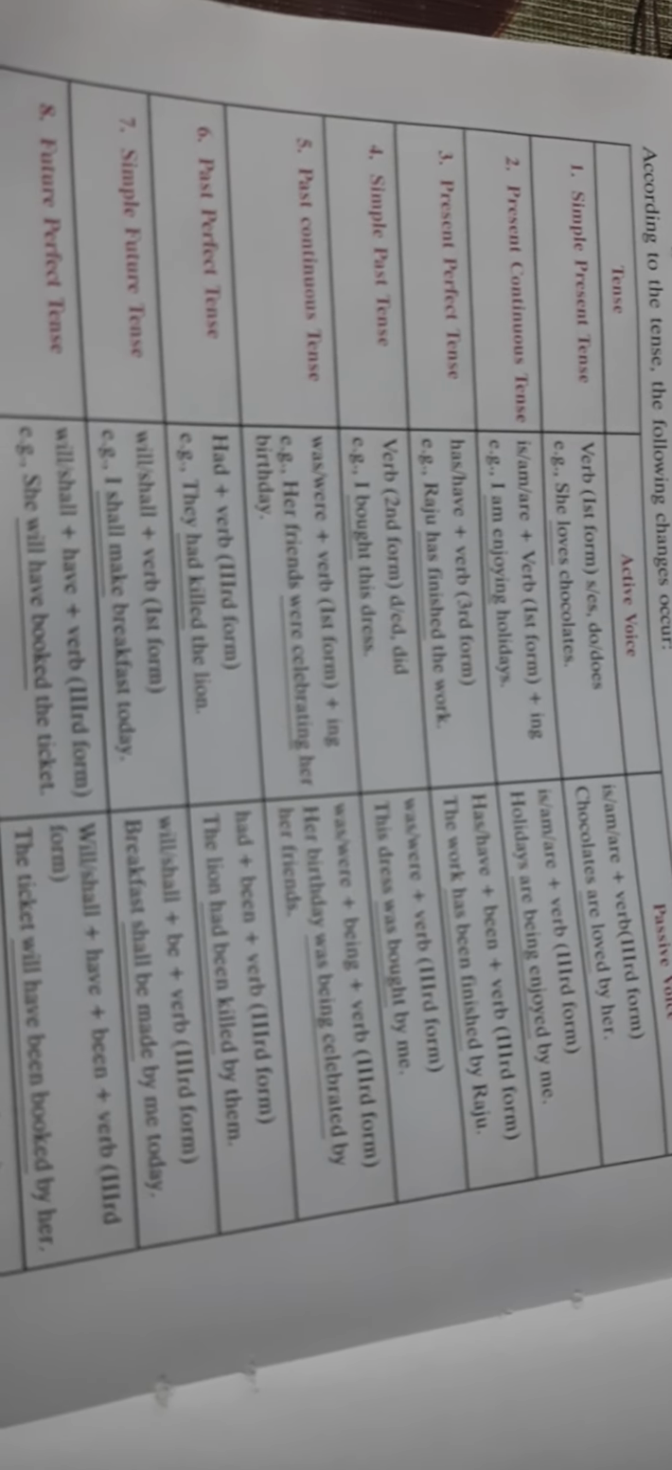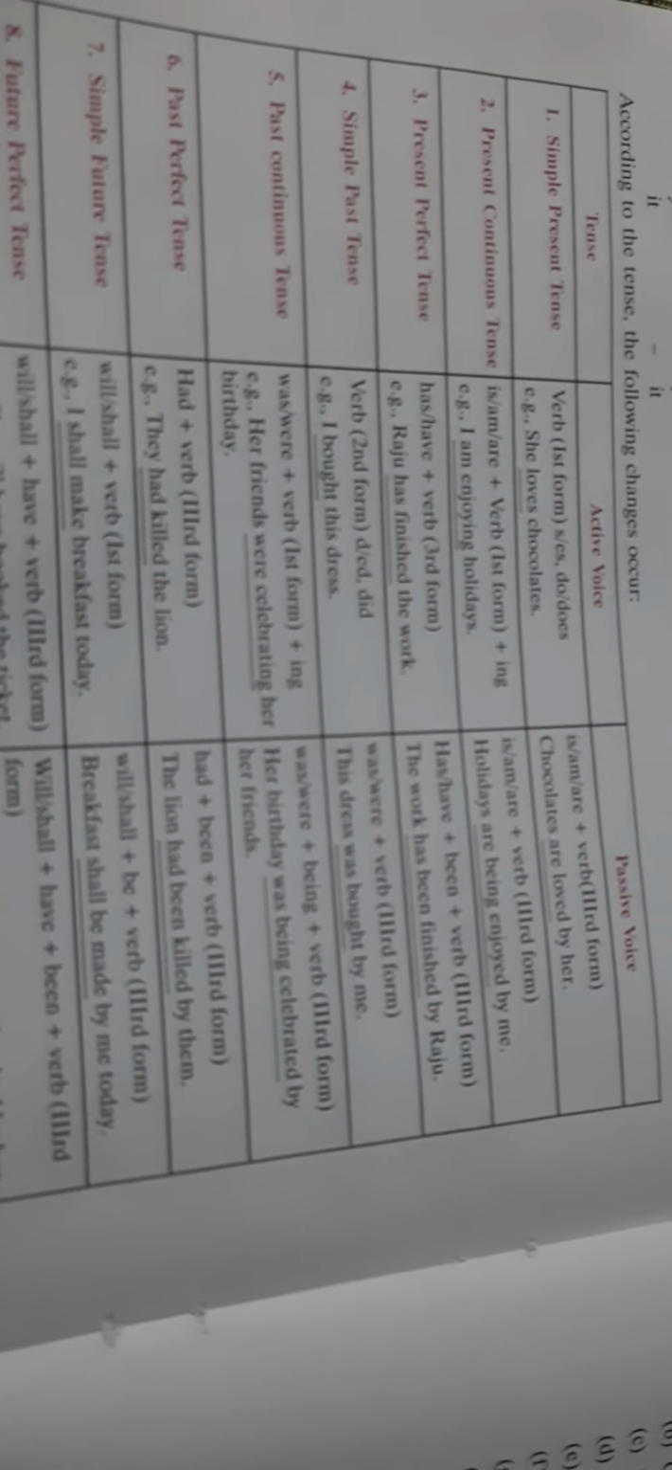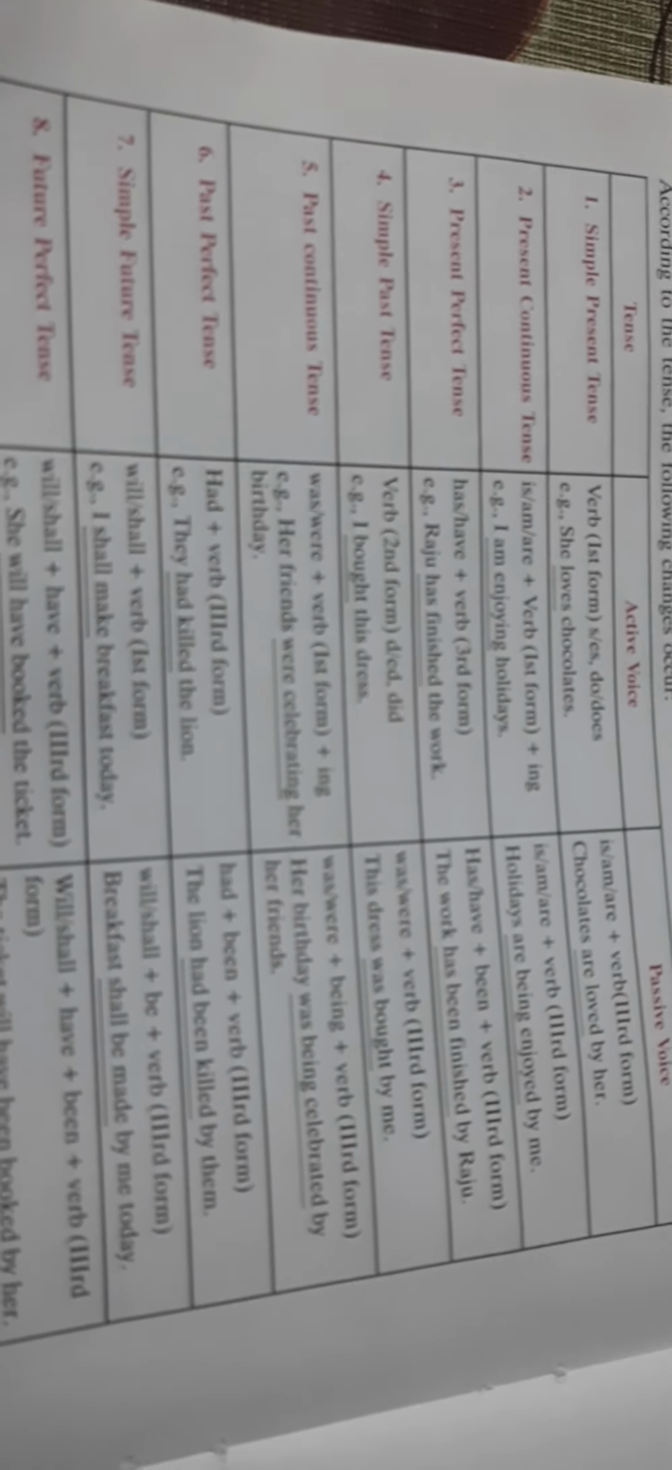Past perfect tense. Had plus verb third form. They had killed the lion. Had plus killed. Killed here is the third form of the verb. How you will write in the passive voice? Had plus been plus third form of the verb. I had told you in the present perfect also been will be added. In past perfect also been will be added. The lion had been killed by them.